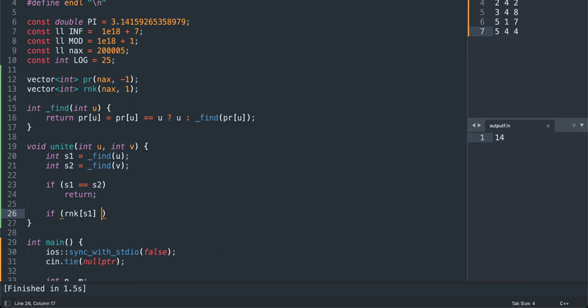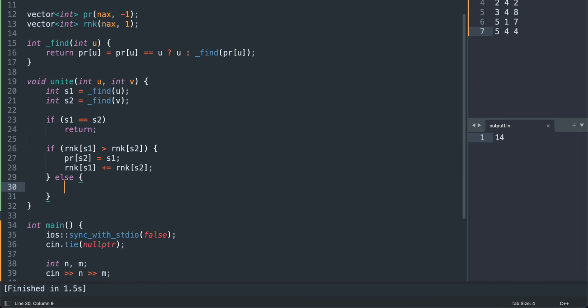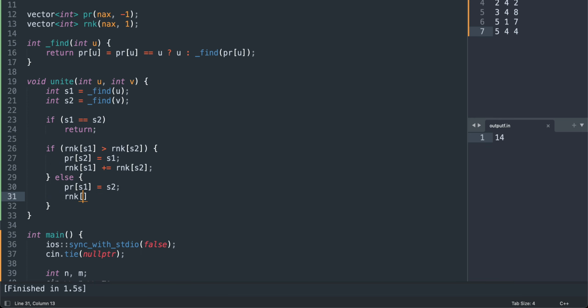If rank of s1 is greater than rank of s2, that means s1 becomes the parent, so parent of s2 becomes s1, and rank of s1 gets incremented by rank of s2. Else, parent of s1 is s2 and rank of s2 is incremented by rank of s1.